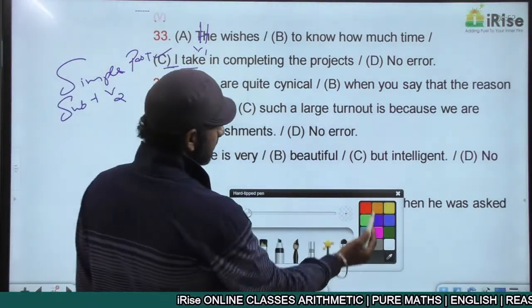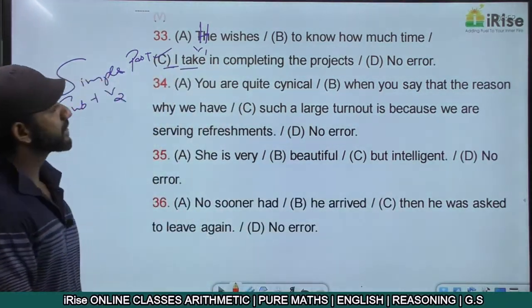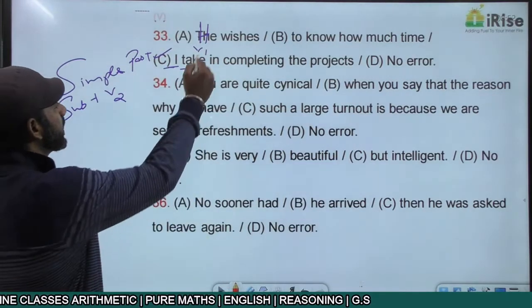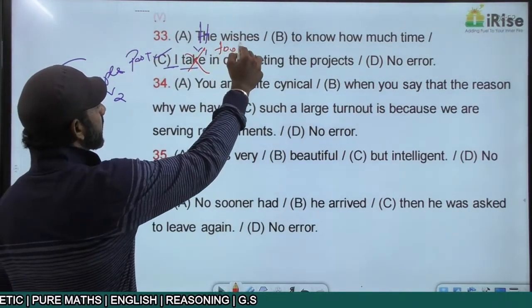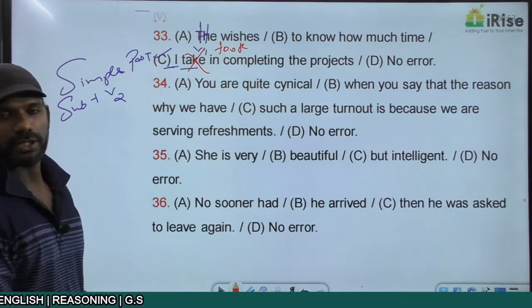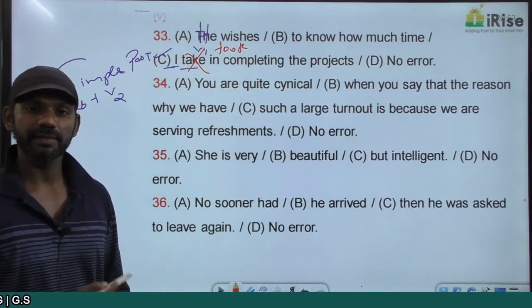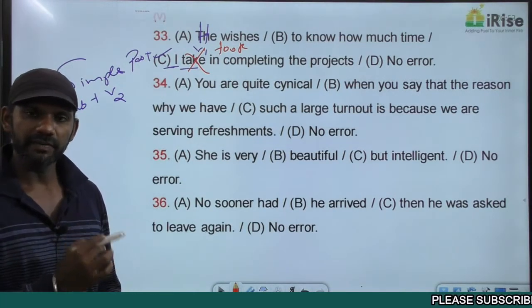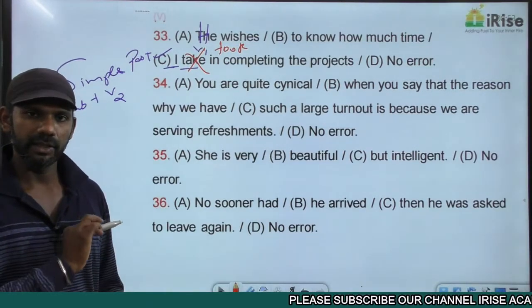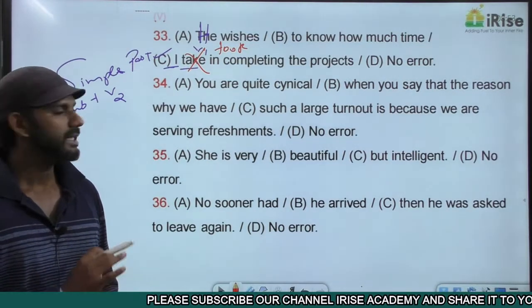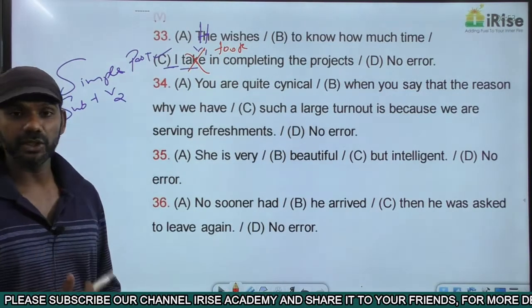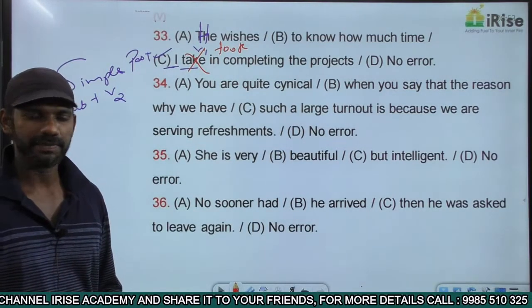Now in fact, the correct sentence must be, he wishes to know how much time I took in completing the project. Took is V2 and subject plus V2 is simple past. He wishes followed by simple past tense. Now the whole sentence is grammatically correct. He wishes to know how much time I took in completing the project.